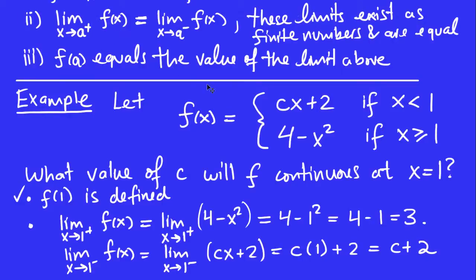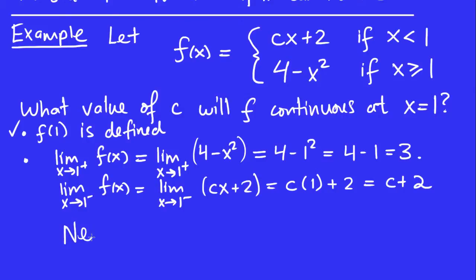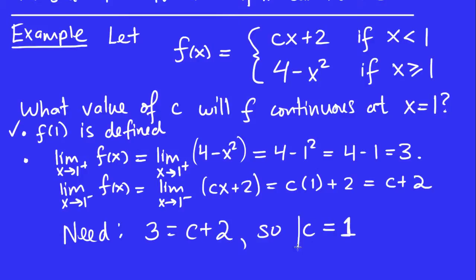So in order for condition 2 to be satisfied, we need that 3 is the same as c plus 2, right? And that tells me what c is. C is going to obviously be 1. So there we go, we now know what c is.